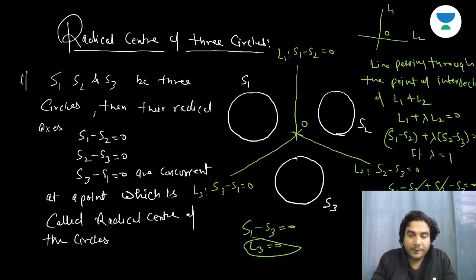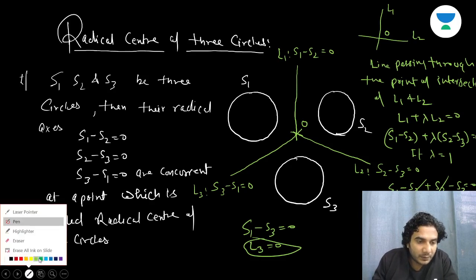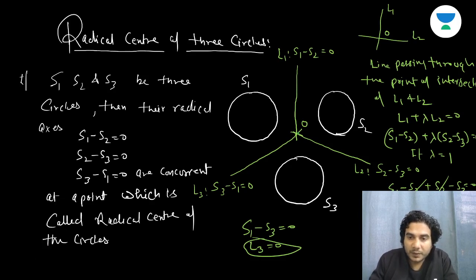And from the radical center, if you draw tangents to these circles, then these tangents will be of equal length. Six tangents you can draw, right? Two tangents to each circle. So you can see these six tangents. These six tangents are of equal length.